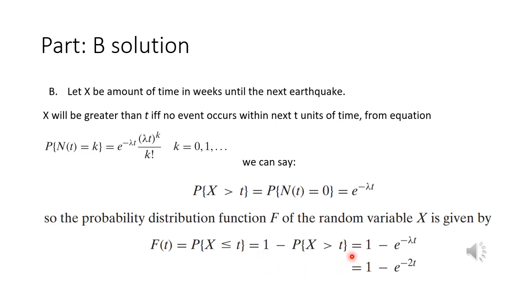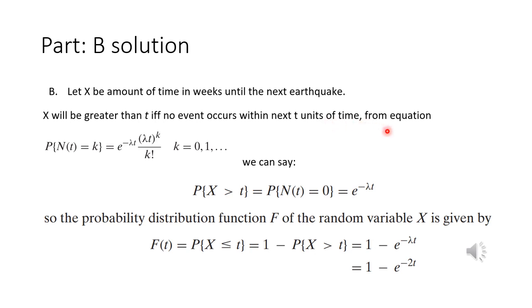So here we calculate the probability of random variable X taking a value greater than t. As we said, X will be greater than t if and only if no event occurs in the next t units of time. So its probability will be that the number of earthquakes in the next t is equal to 0, that is, k equal to 0.